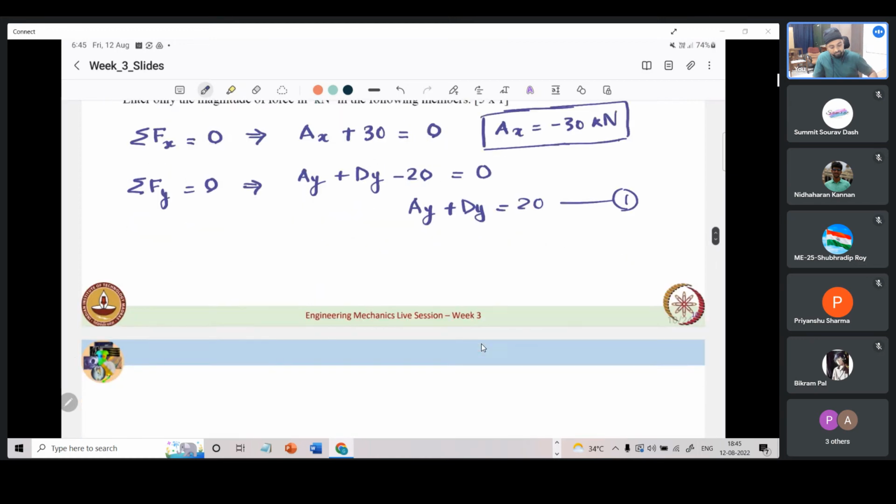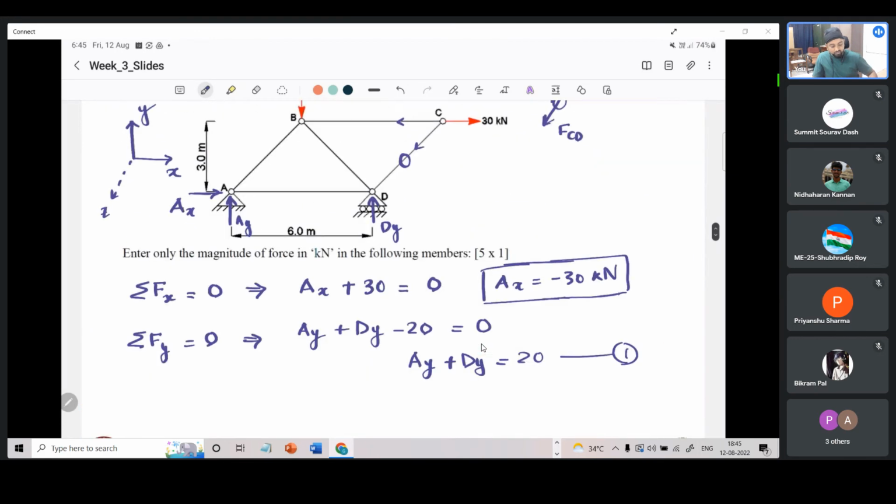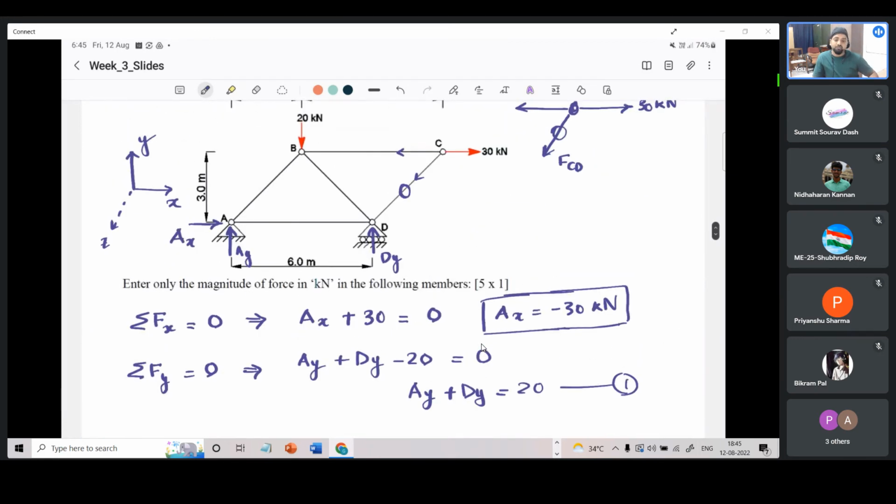Let us call this the first equation. Now the third equation would come from moment equilibrium. As we saw, we can take moment conveniently about any point in space and this equilibrium should still hold. But if we take moment at a particular support, then the contribution of that support reaction does not enter our equation. It makes things simpler for us.